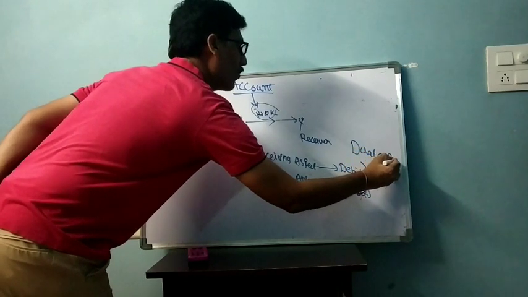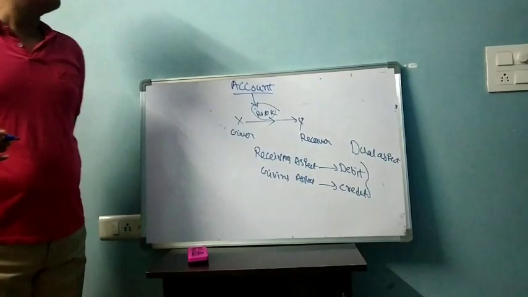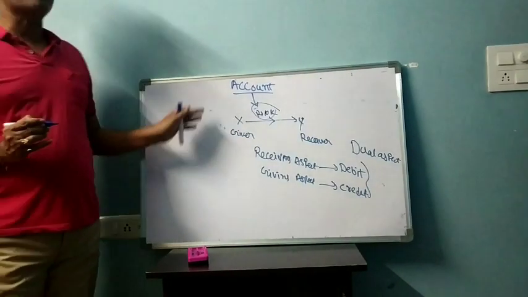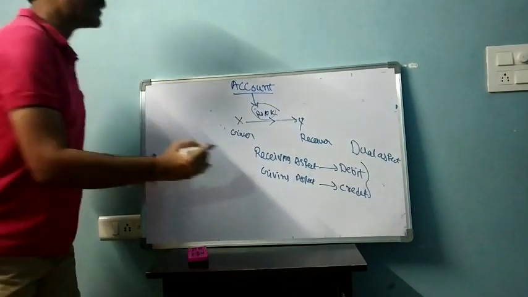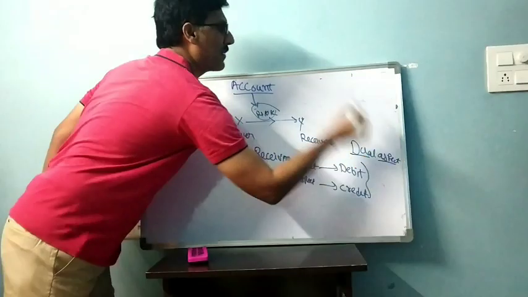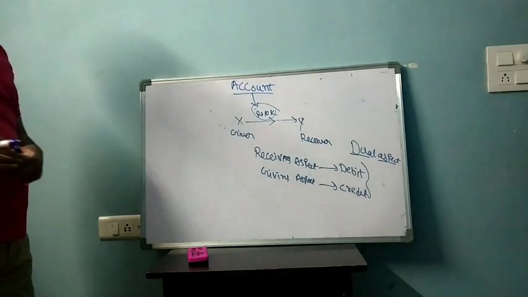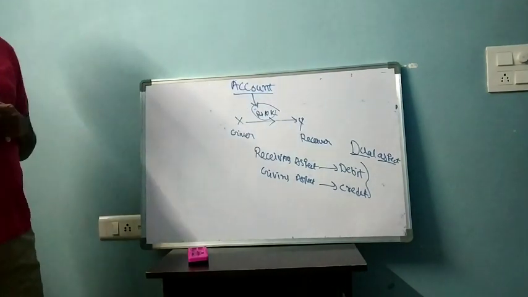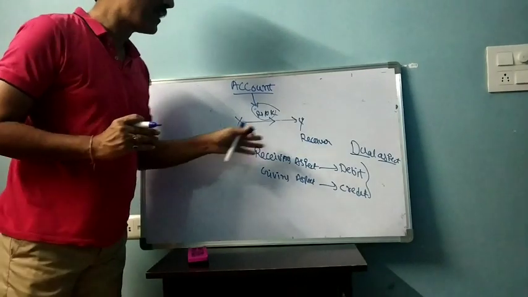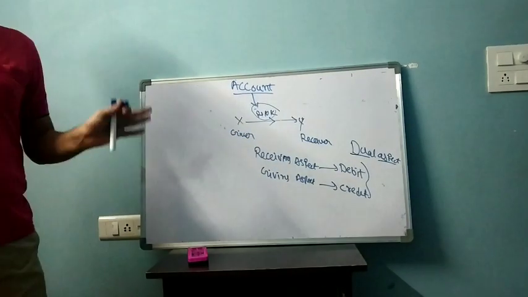Dual means two. What are the two aspects covered at the time of recording economic transactions? The receiving aspect and the giving aspect. Accounting is nothing but recording the dual aspects of any economic transaction. The receiving aspect is known as debit, the giving aspect as credit.